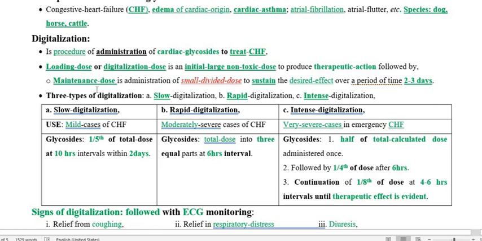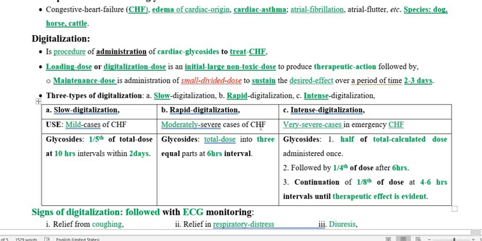So how do we have to use digitalis, I mean the cardiac glycoside? We have to administer it in the congestive heart failure patient. If the patient has mild congestive heart failure, then we have to go through slow digitalization. So digitalization is of 3 types based upon its use in congestive heart failure. That is slow digitalization, for patients with mild cases of congestive heart failure.